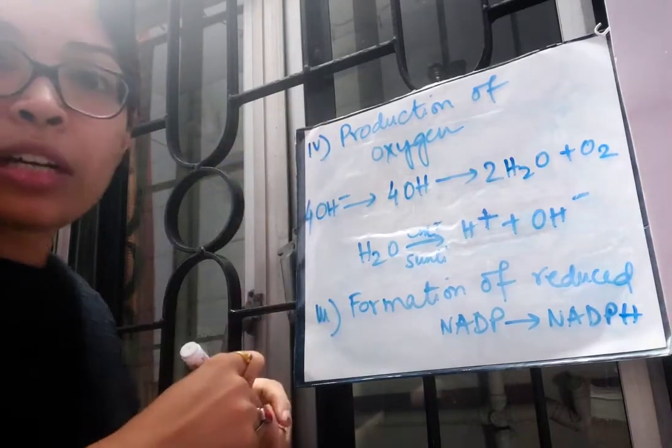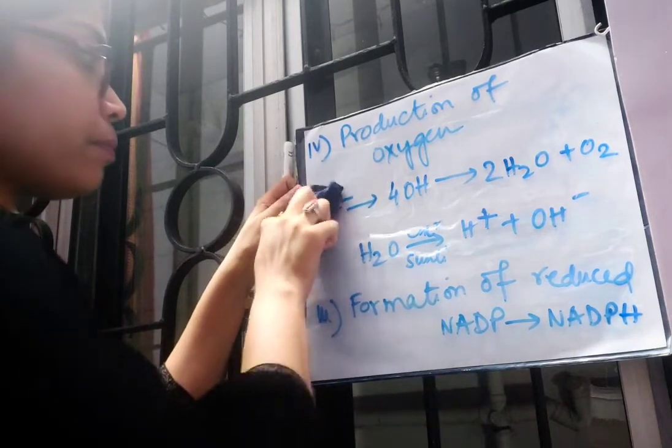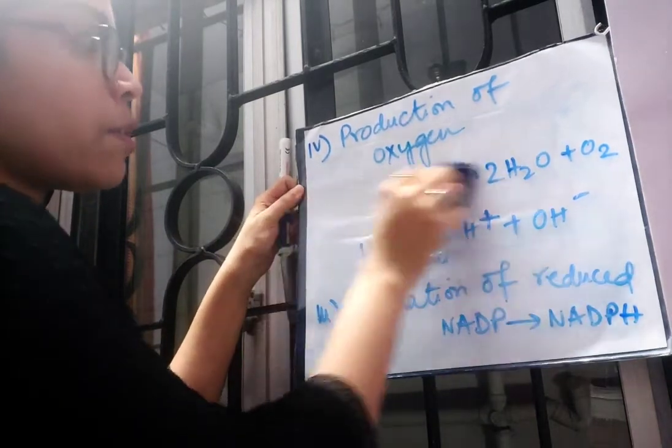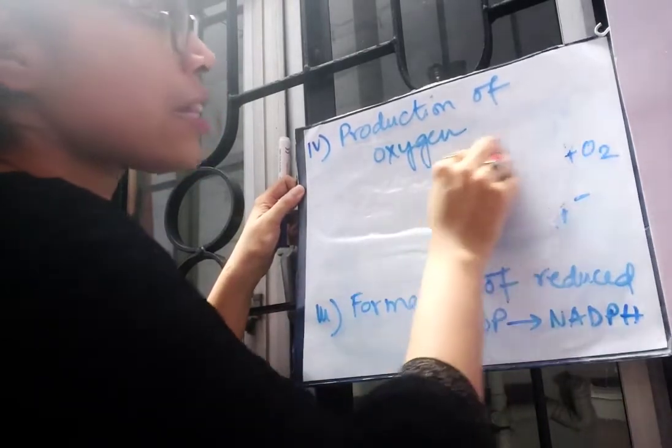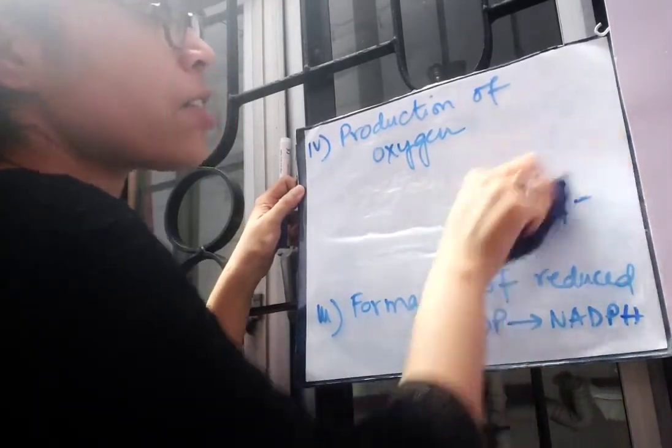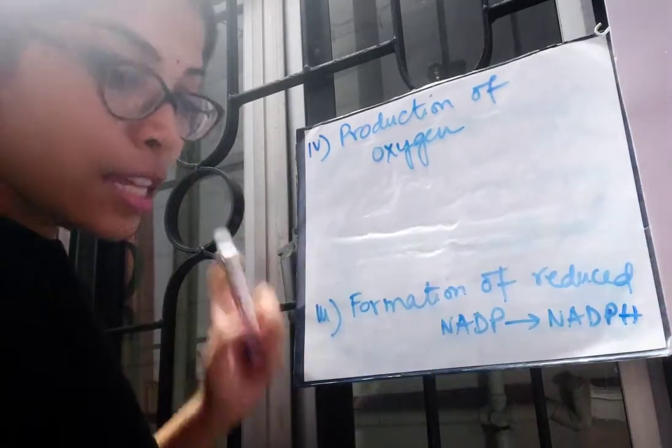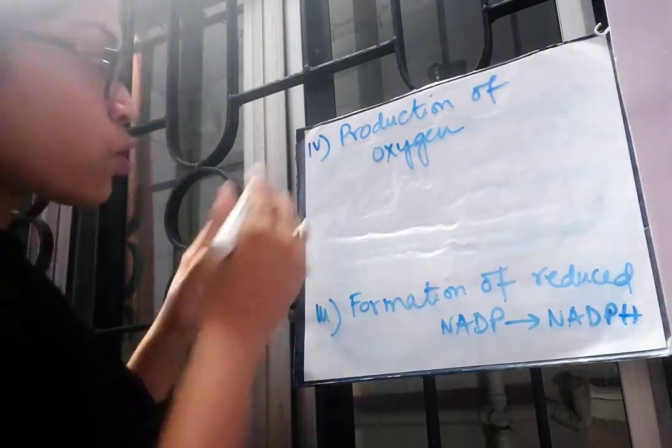Now we will talk about the 5th step. The 5th step is nothing but photophosphorylation.